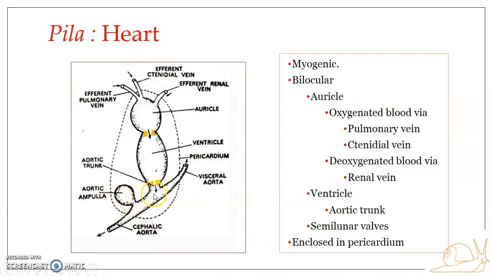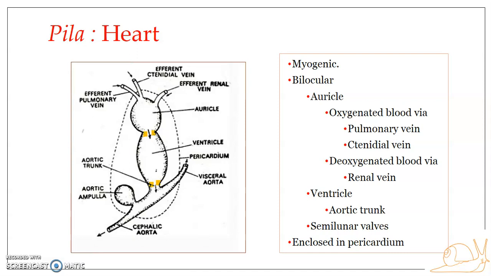Okay, so I repeat, the aortic ampulla is nothing but a thick walled muscular contractile dilation present on the cephalic aorta, and it is also referred to as the cephalic ampulla. What is its function? It functions as an accessory heart or a supporting heart, and it regulates the rhythmic movement of the blood.